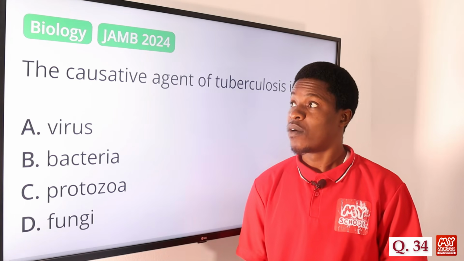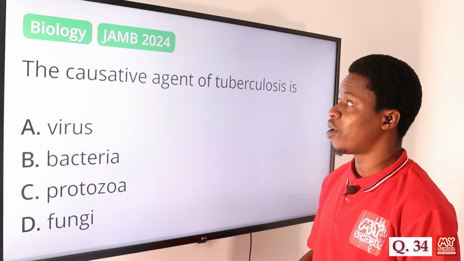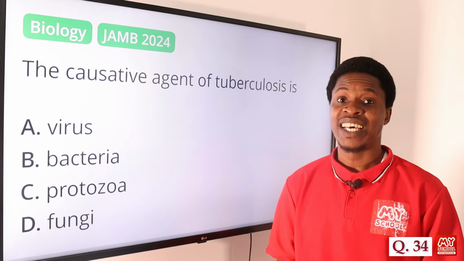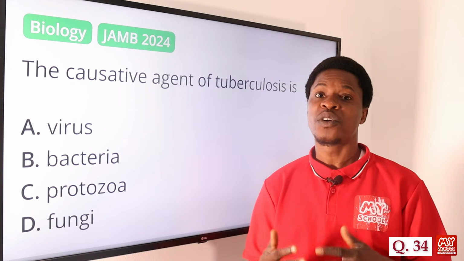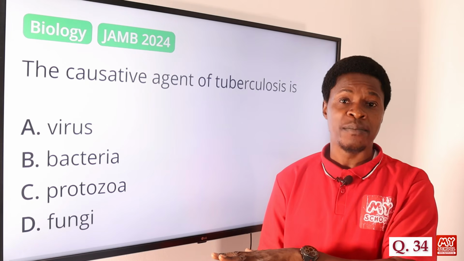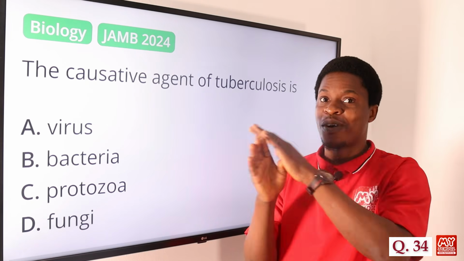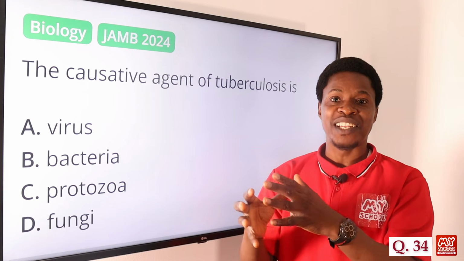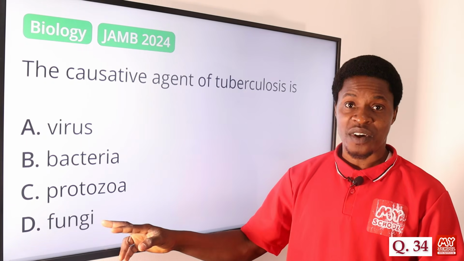Question 34. The causative agent of tuberculosis is what? What is the major cause of tuberculosis? Of course, tuberculosis is a sickness or disease that is caused by what you call Mycobacterium tuberculosis. So, of course, as the name implies, Mycobacterium, which means it's actually from bacteria. Not virus, not protozoa, not fungi.